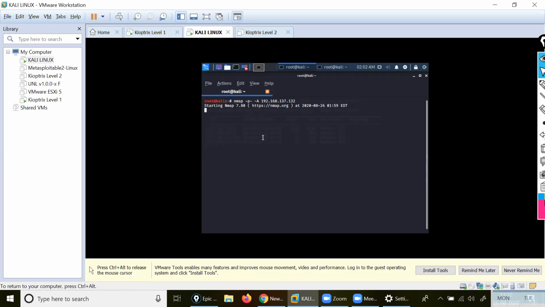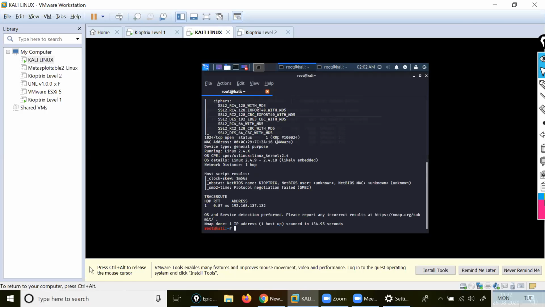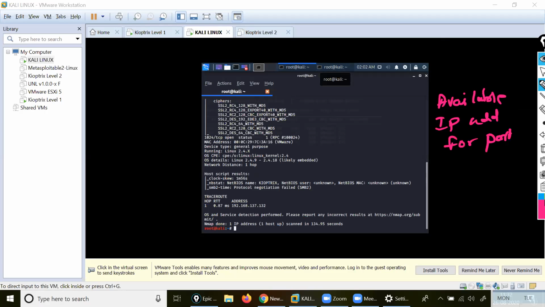It is showing me which sources are available. Netdiscover will show you the available IP addresses. Wait a minute.